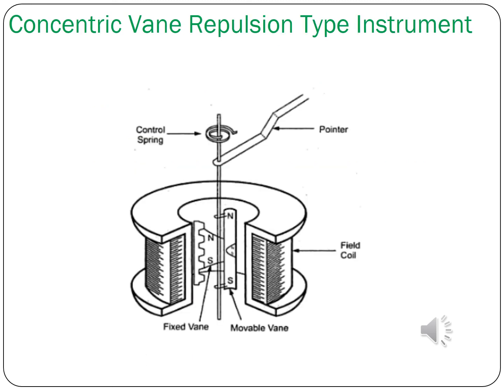So this is a diagram of the concentric vane repulsive type instrument. The fixed field coil is said to be the stator, and you have a movable vane. The movable vane is connected to a control spring, and the spindle is connected to the pointer. So this is the construction of the concentric vane repulsive type instrument.